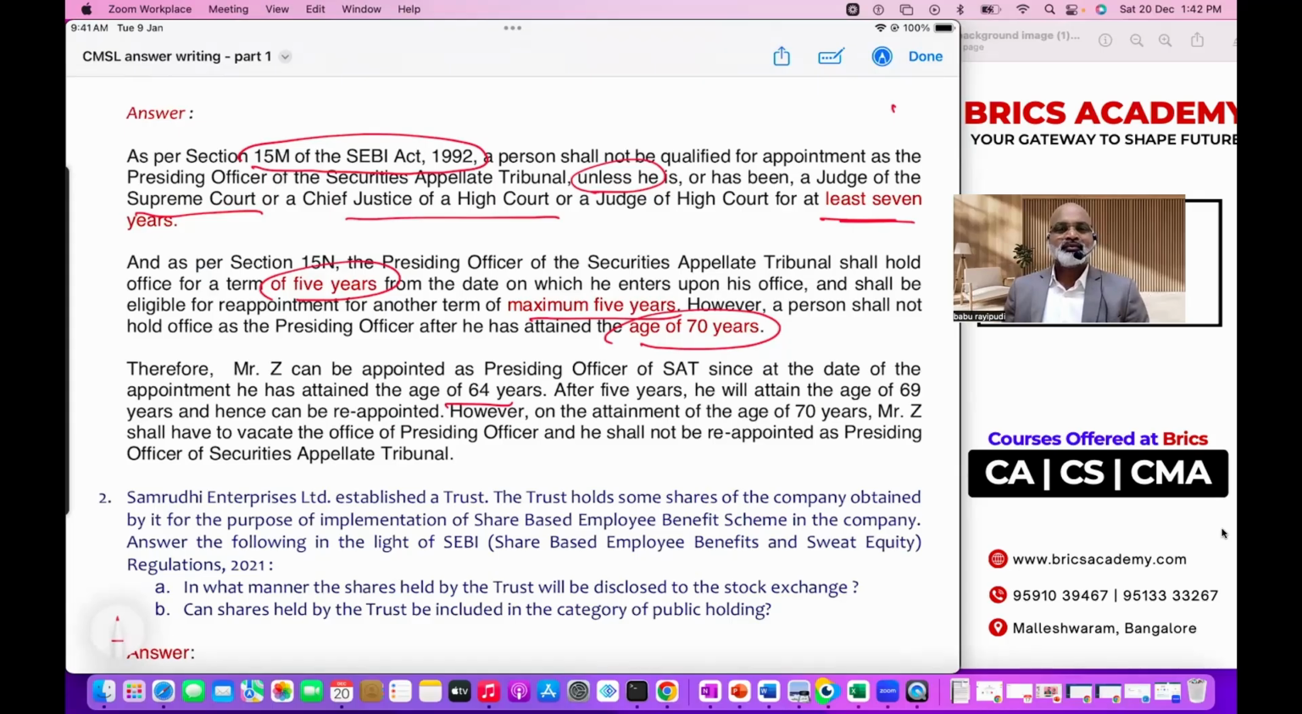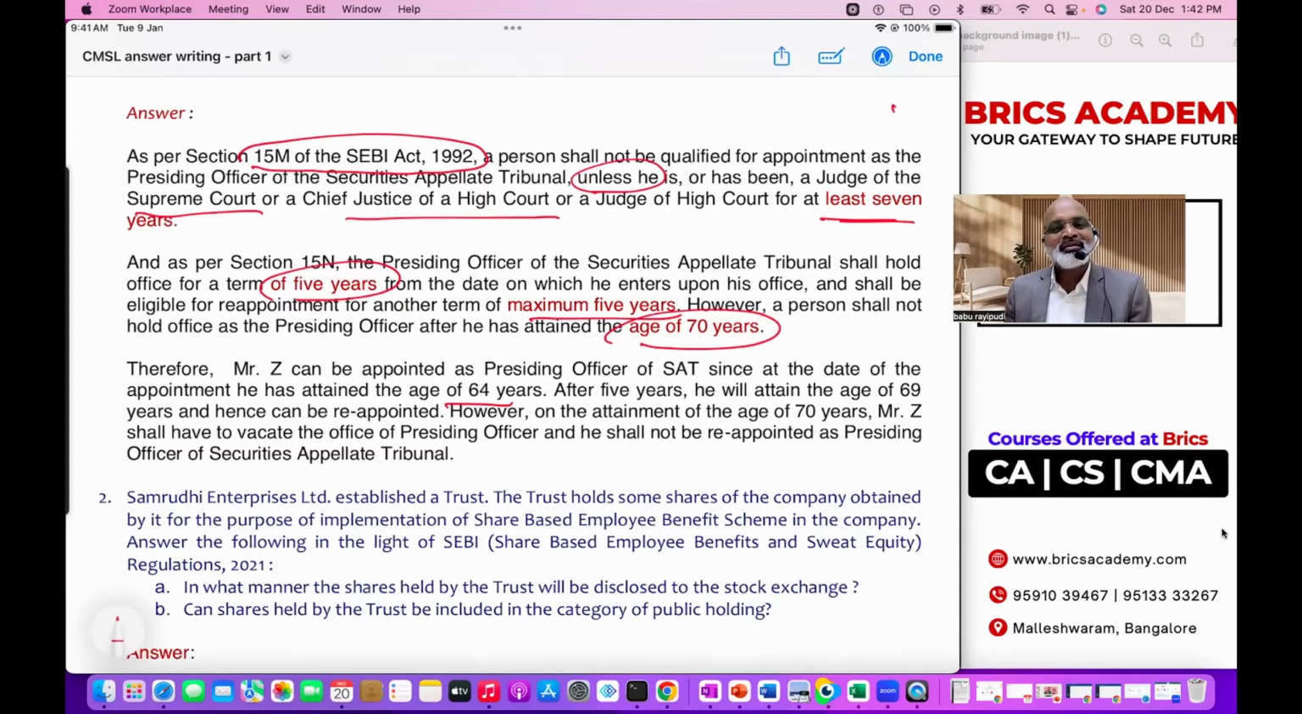70. So there's nothing. So when you're writing the answer, don't be very strict, thinking okay, this only I should write. No, be very spontaneous. Start using the words, language as you like. But make sure you start writing in legalistic language, I mean juristic language.